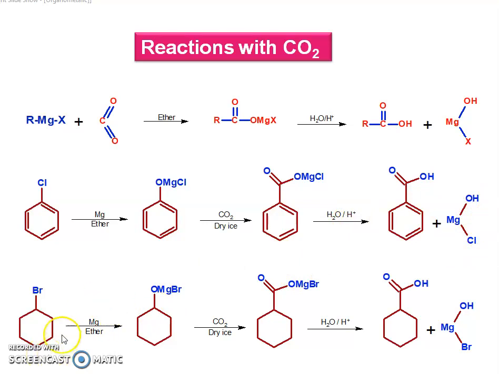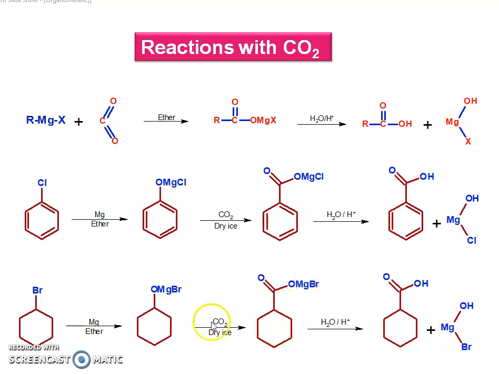Next example: cyclohexyl bromide. We treat this cyclohexyl bromide with magnesium metal in dry ether to get the new Grignard reagent. Then we treat this Grignard reagent with dry ice, carbon dioxide, to get the complex.